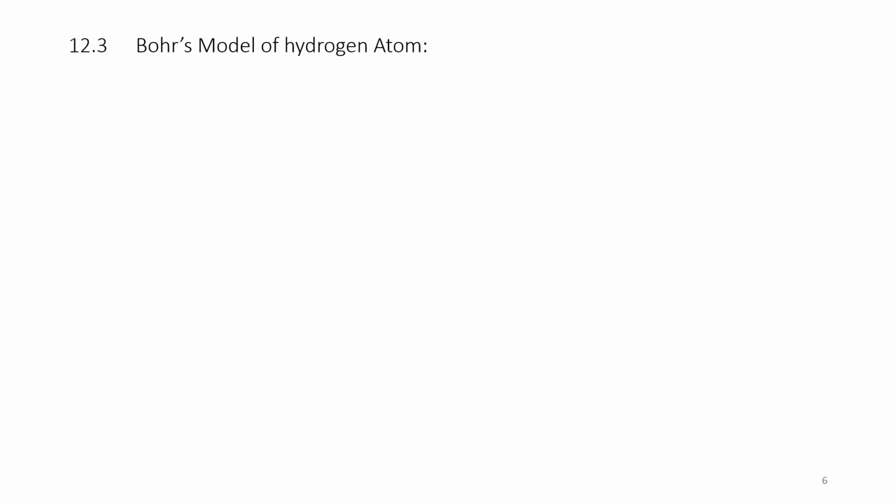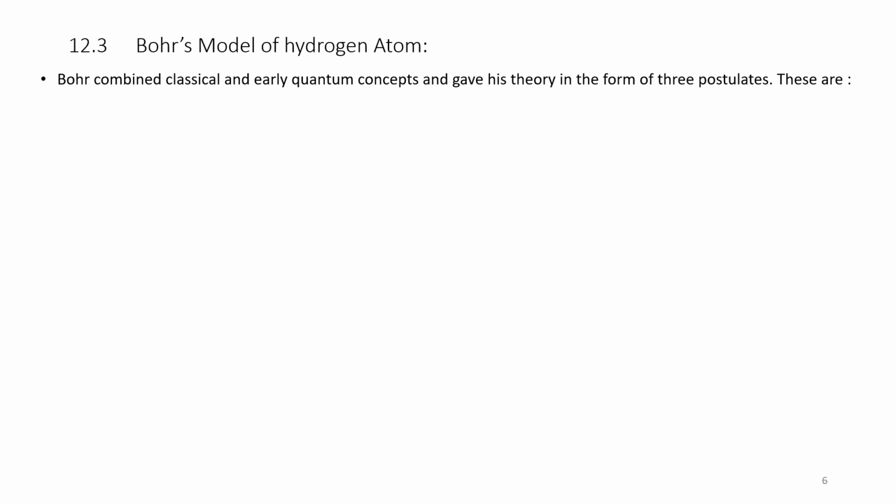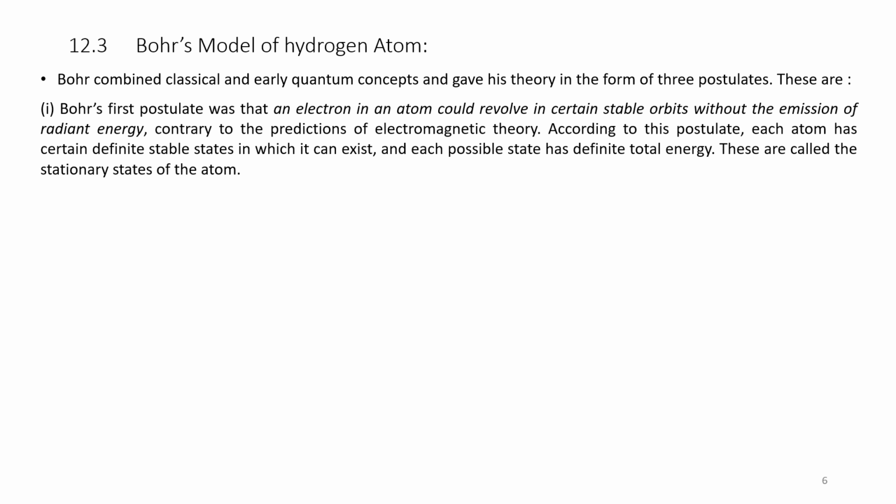Bohr's model of hydrogen atom. Bohr combined classical and early quantum concepts and gave his theory in the form of three postulates. These are: Bohr's first postulate was that an electron in an atom could revolve in certain stable orbits without emission